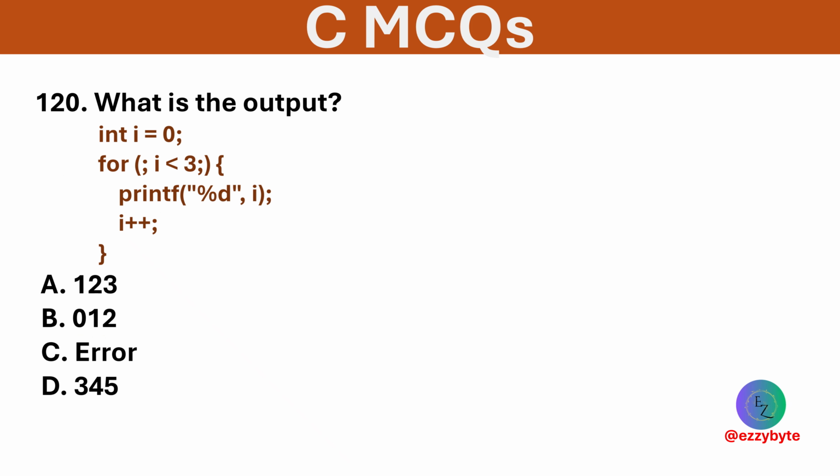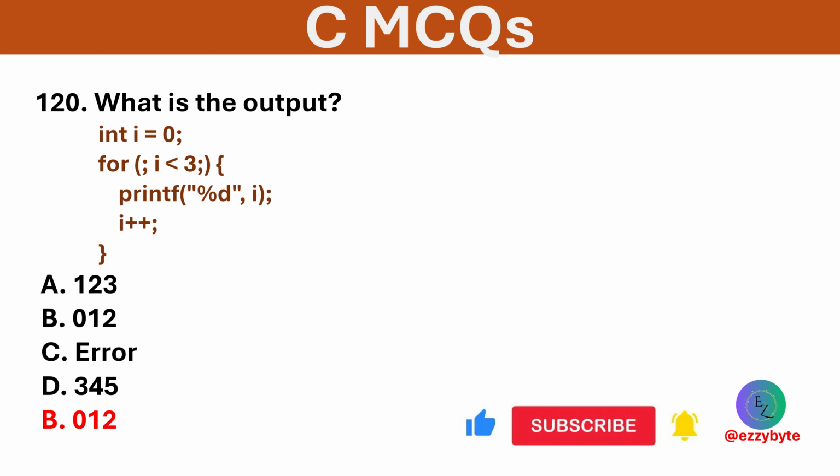What is the output of this code? Options are 123, 012, error, and 345. Option D is correct. This prints 012 as the loop condition is manually handled.